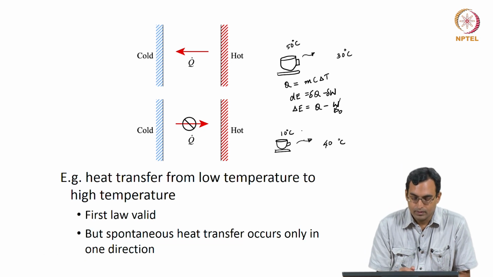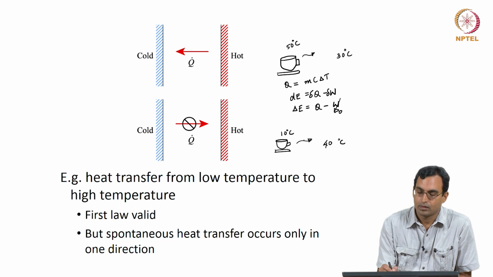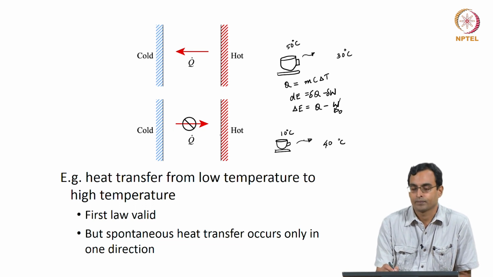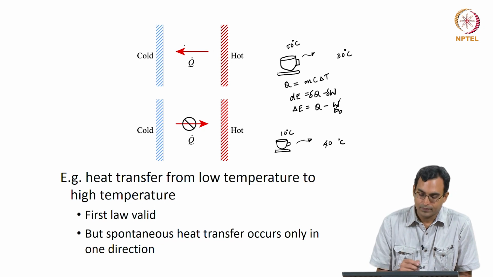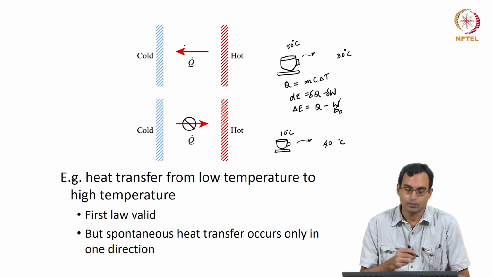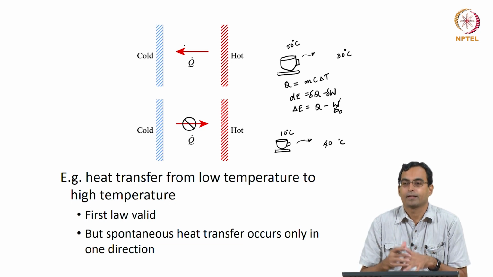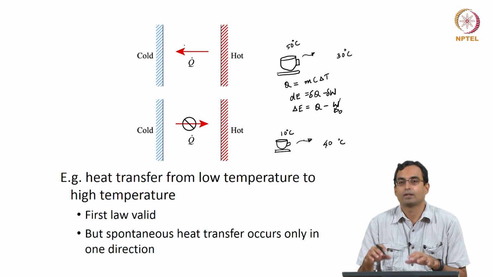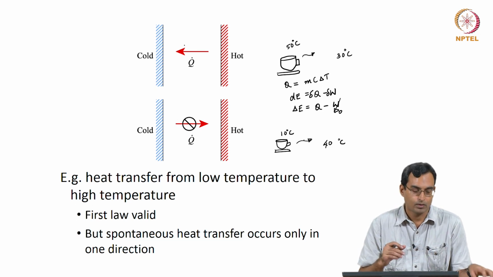So, we do not see spontaneous heat transfer from cold to hot substances. We see spontaneous heat transfer from a hot substance to a cold substance. The first law would be valid in both directions, but the spontaneous process happens only in one direction. So, the first law is not enough to tell me whether something will happen or not. It tells me that if something happens, I can calculate what would happen, but it does not tell me whether the process would happen at all.